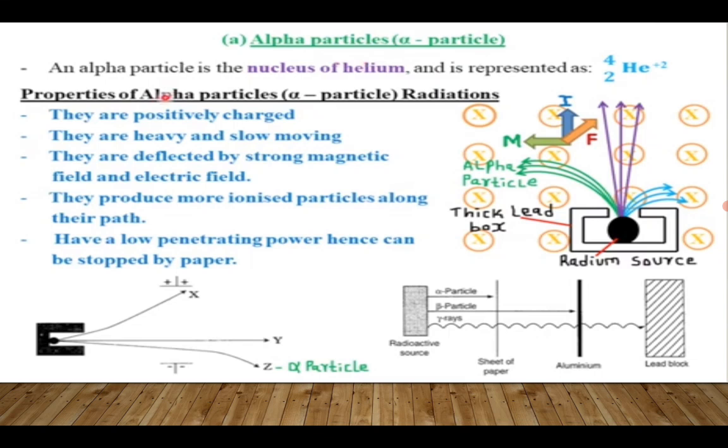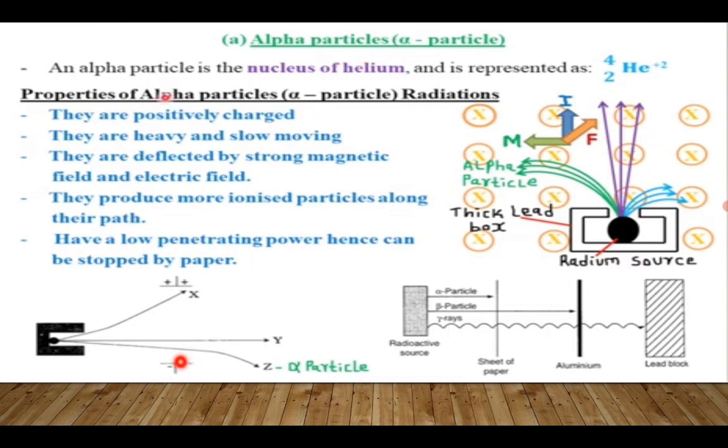Similarly, suppose we have a source of radiation. Let's say you have an electric field where one end is positive, the other end is negative. So recall that alpha particles are positive. Being positive, they'll be deflected towards the negative end. So positive charges always get deflected to negative ends.